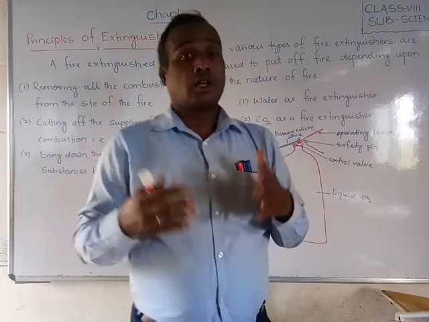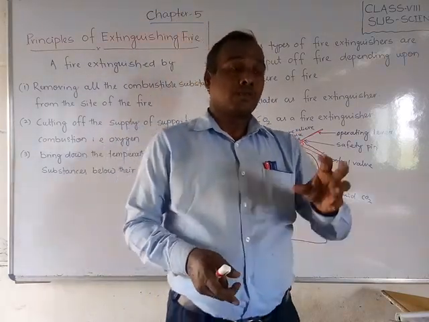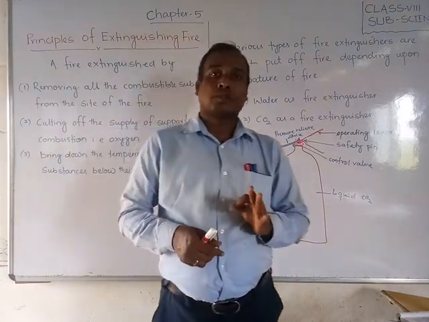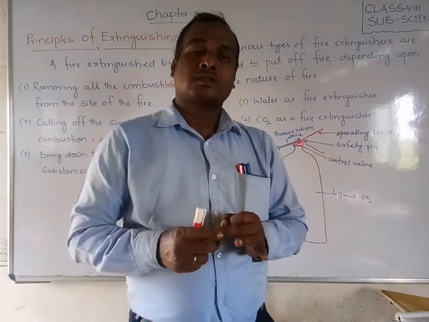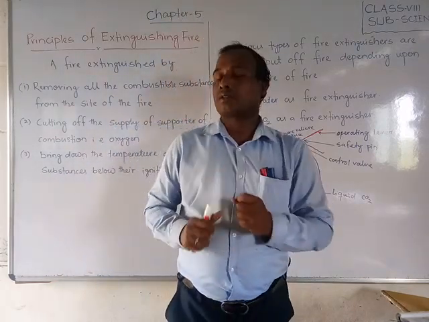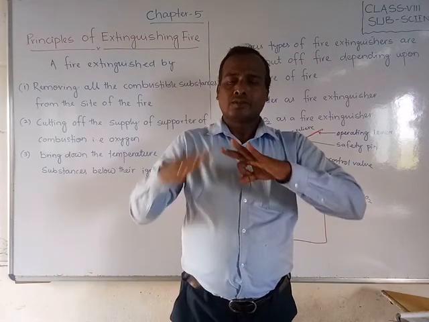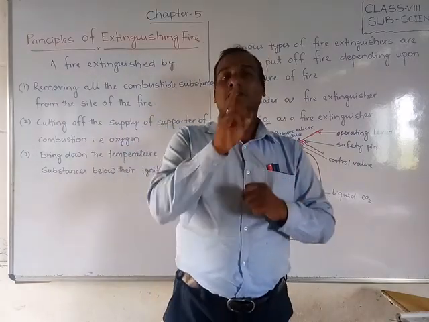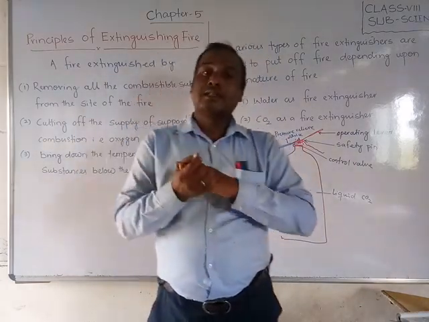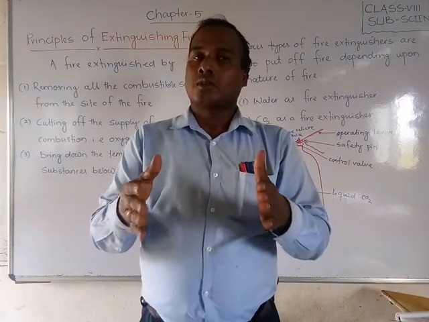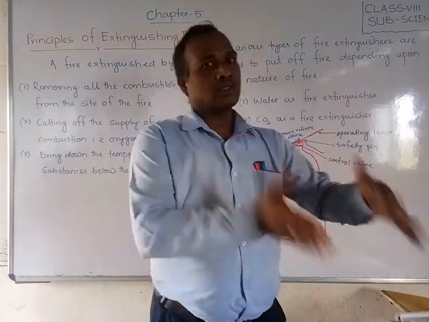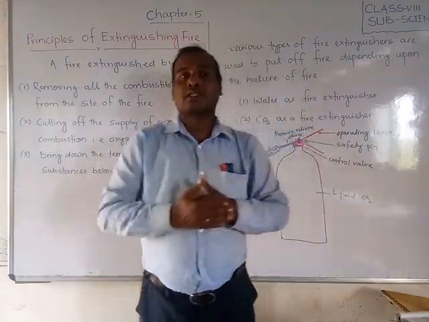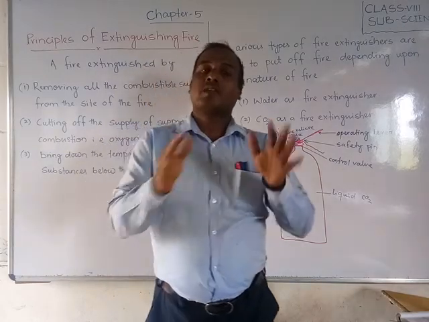Before that, we have to get the idea. For combustion, 3 things are needed. One is combustible substances, second is oxygen, third is ignition temperature. Any one of these 3 we have to take out, we have to disconnect, then only the fire will stop. So if you disconnect or stop any one of these, then the fire will stop.